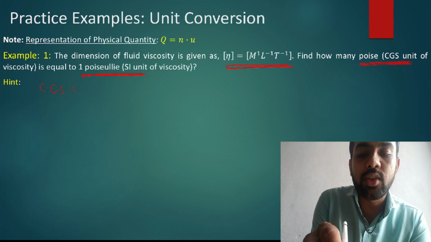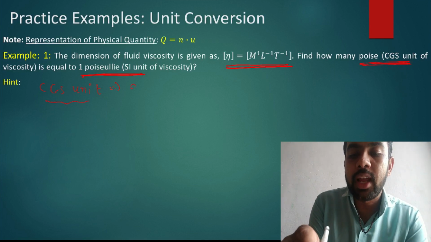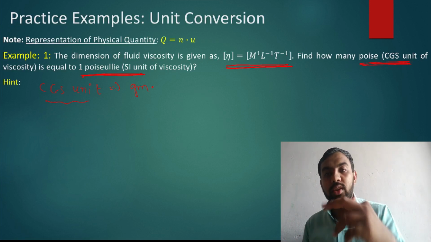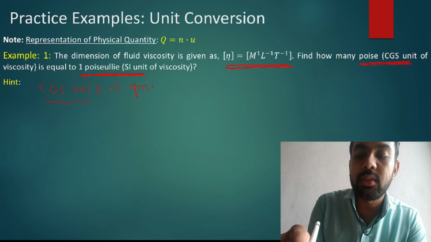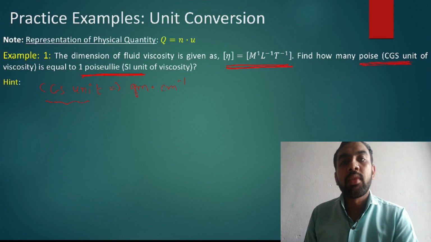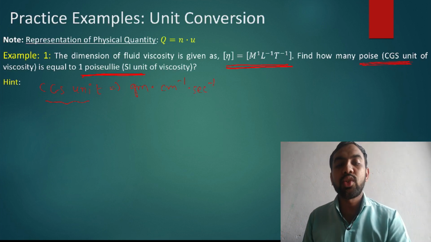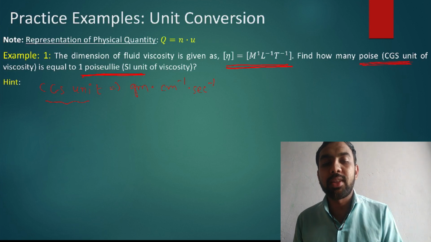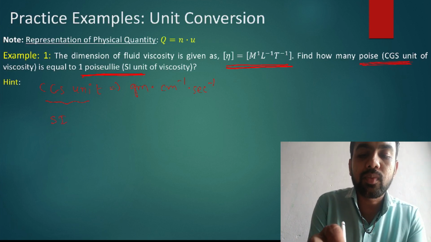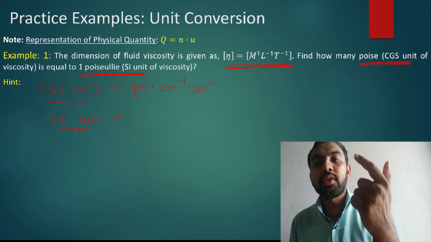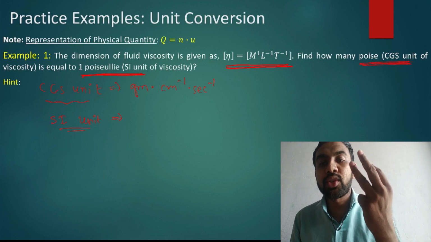So CGS unit: dimension of mass is gram, into dimension of length, this is -1 so it's a denominator, so centimeter raised to -1. Dimension of time is second, so second raised to -1. CGS unit of this viscosity is given this way. Write the SI unit. You just write the one dimension of mass, one dimension of length, and one dimension of time. So you get this one.